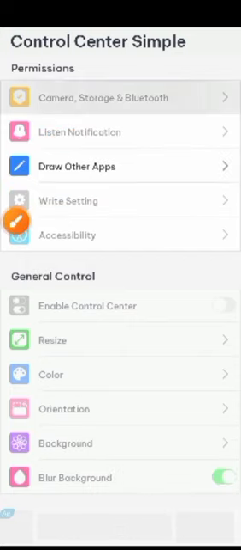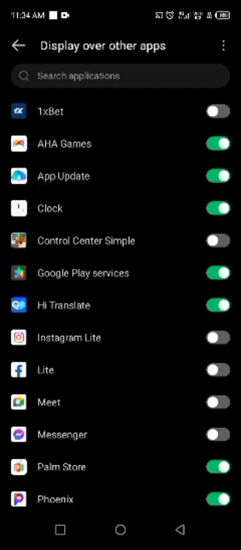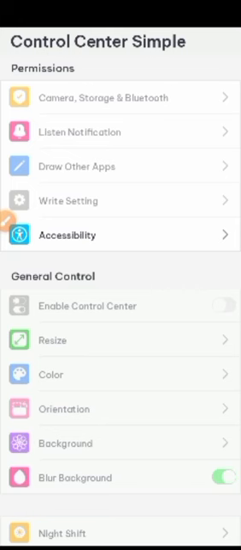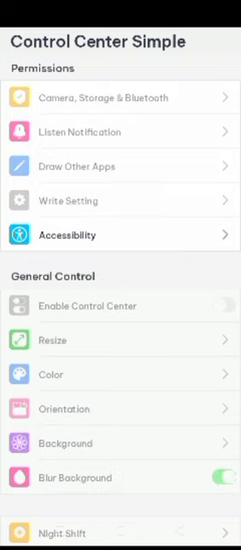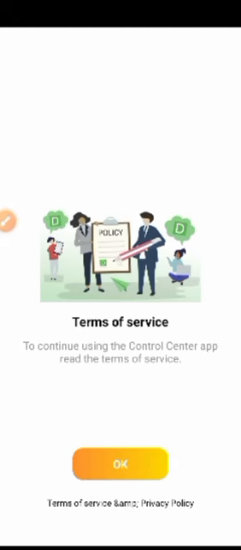You need to allow all these essential settings. You need to allow them for this app to function properly in your Android phone. And this one is one of the most essential functions that you need to accept for this application to become more functional and to avoid problems when using the application. Click on OK. Set.